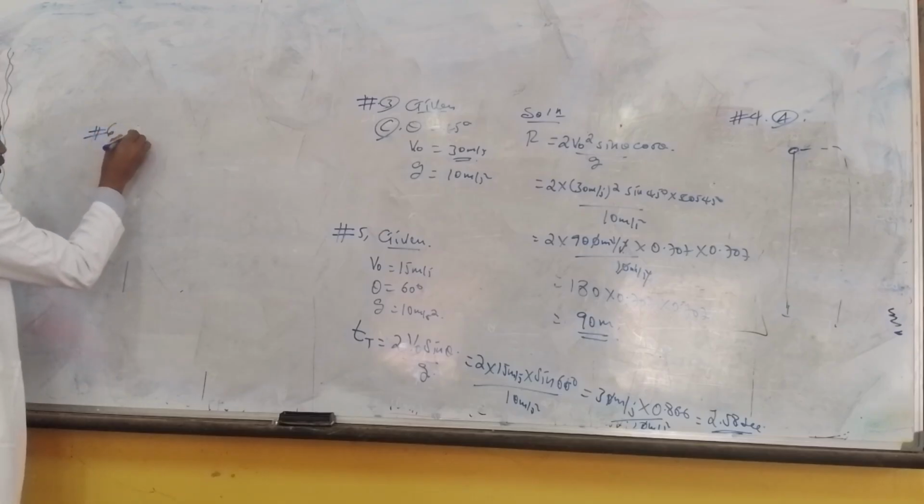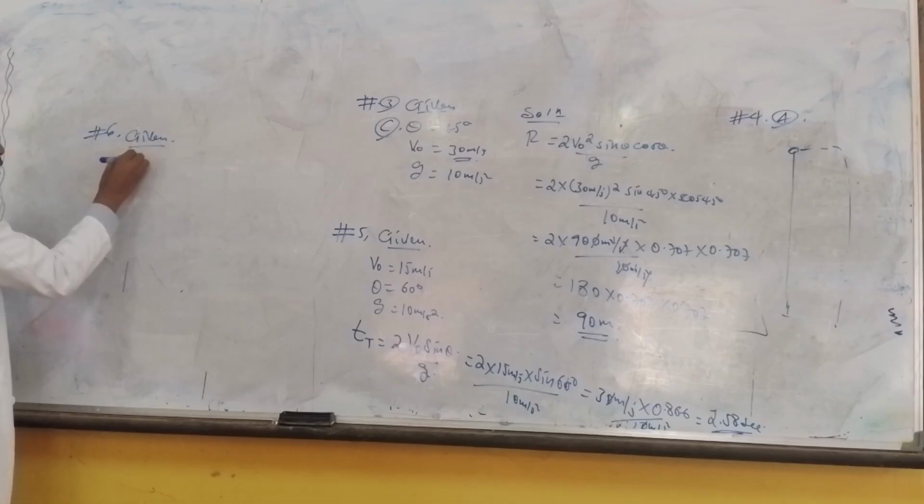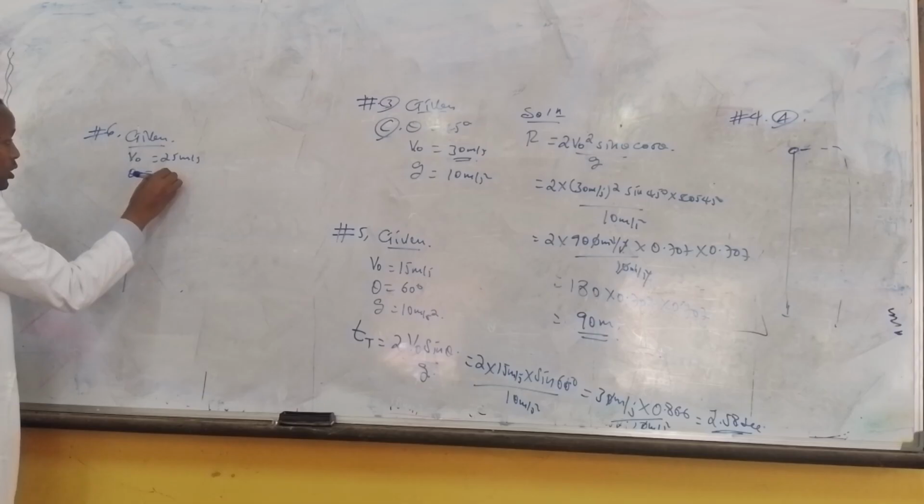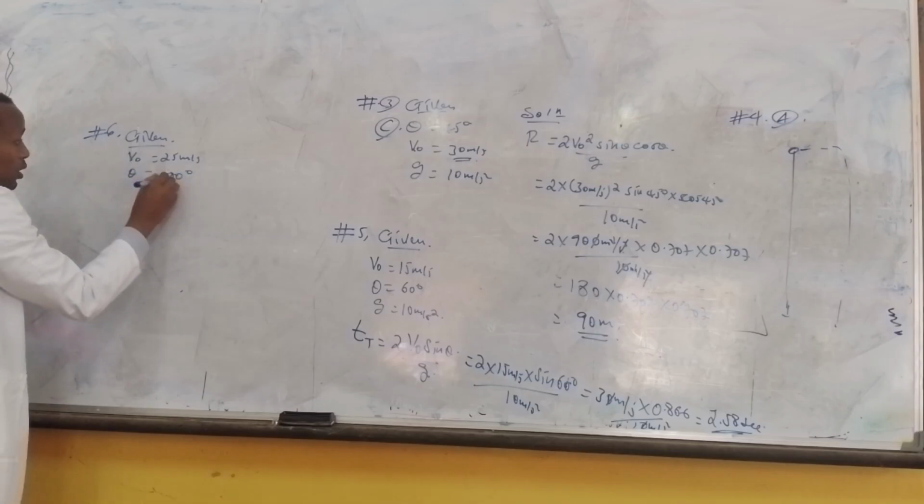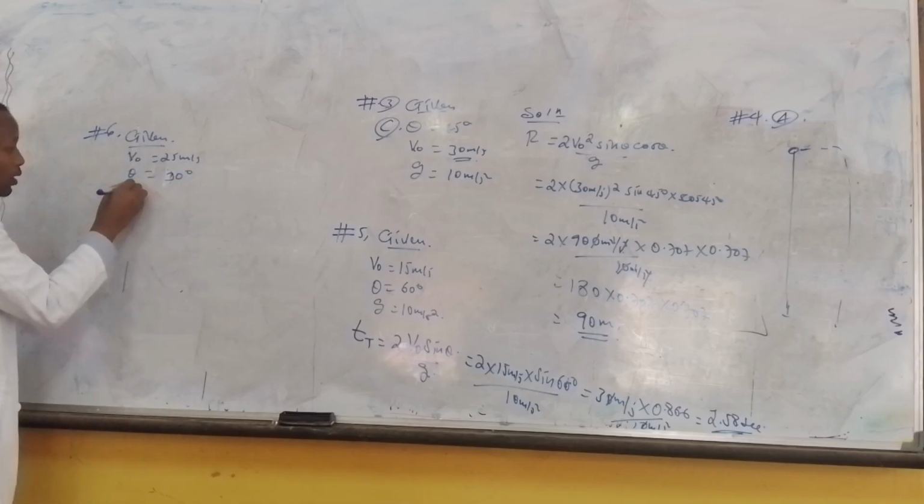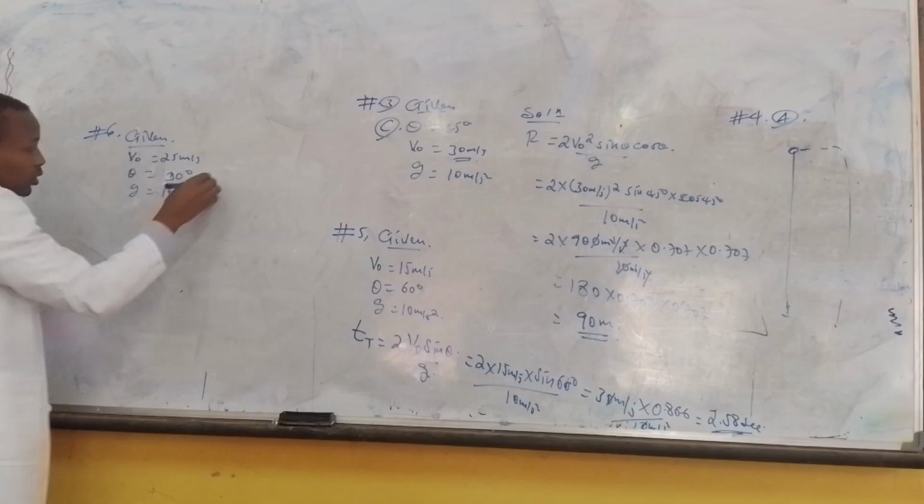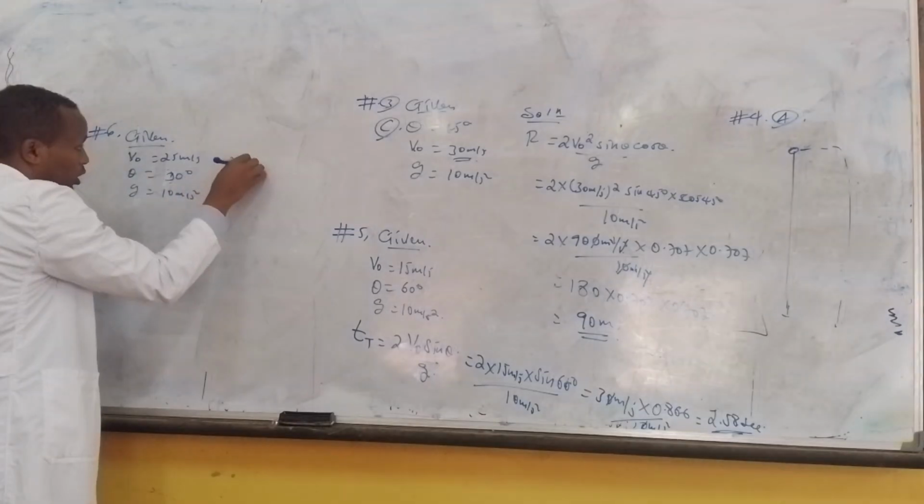For question number 6, what are the givens here? The initial velocity is given, which is 25 meters per second, and the angle theta is 30 degrees. Gravity is 10 meters per second squared. So we have to calculate the horizontal component, V naught x.